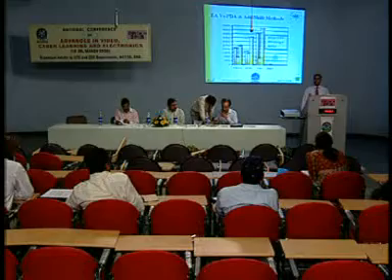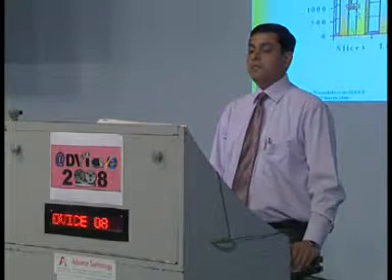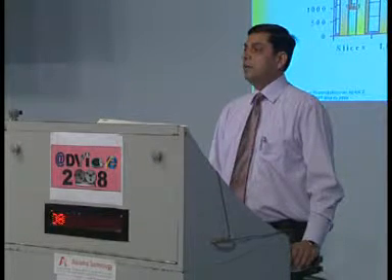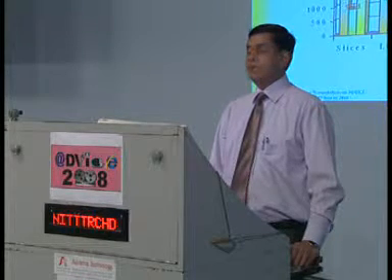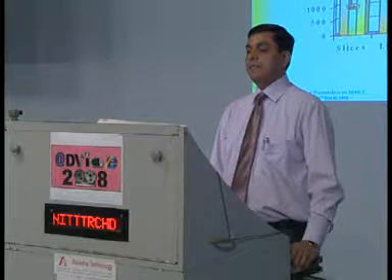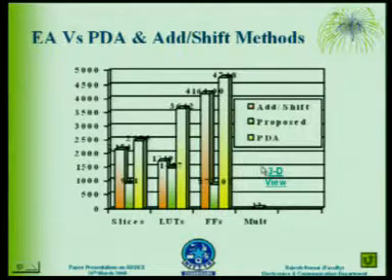If I compare this design with other architectures like add and shift architecture and PDA architecture, then we can see that this green one is showing the proposed design, where we are using considerably fewer resources as compared to these two designs. The first one is add and shift, and the second one is PDA.